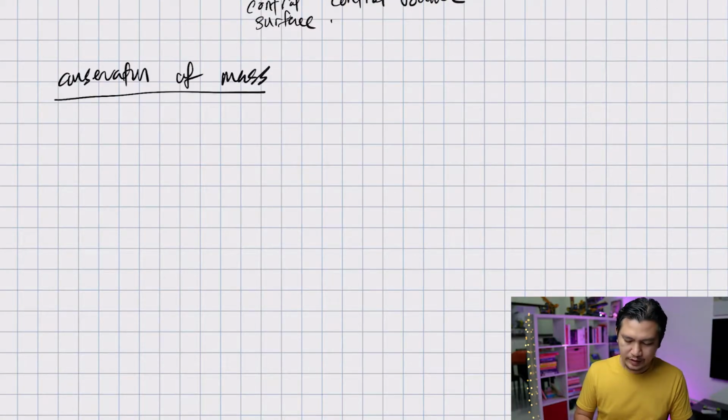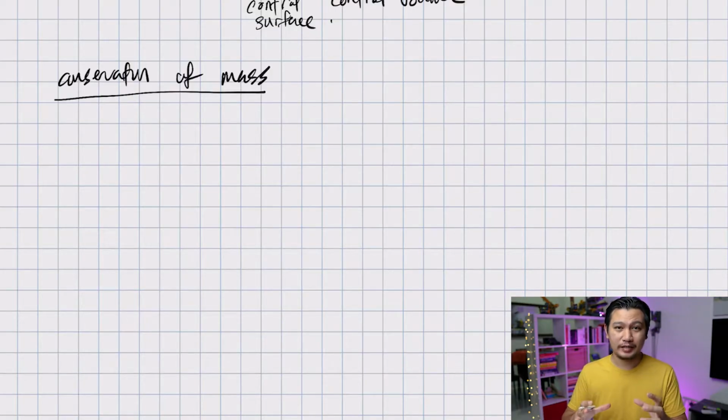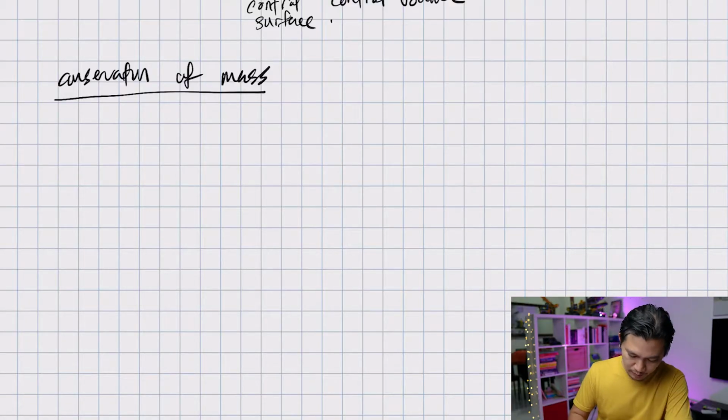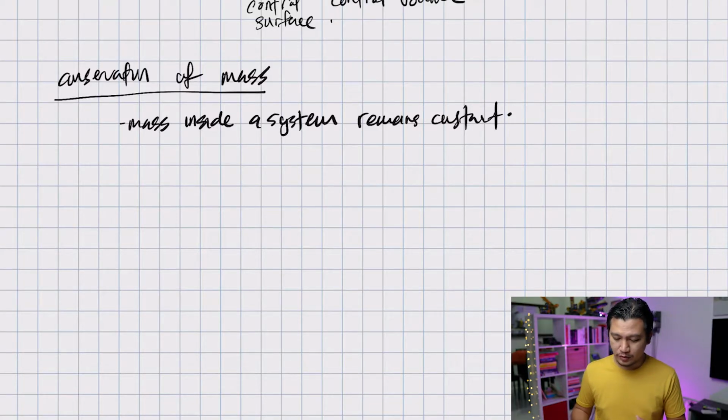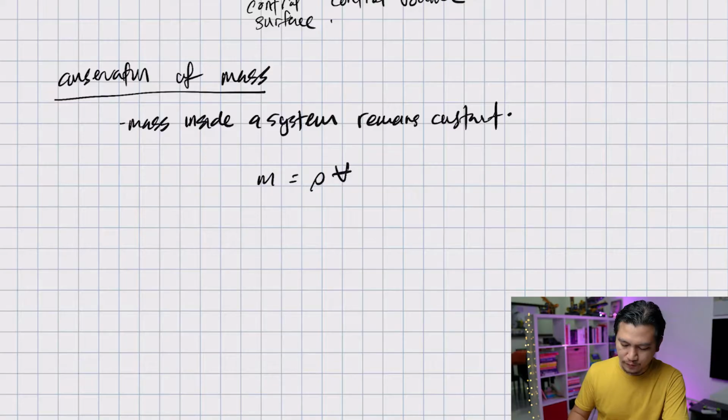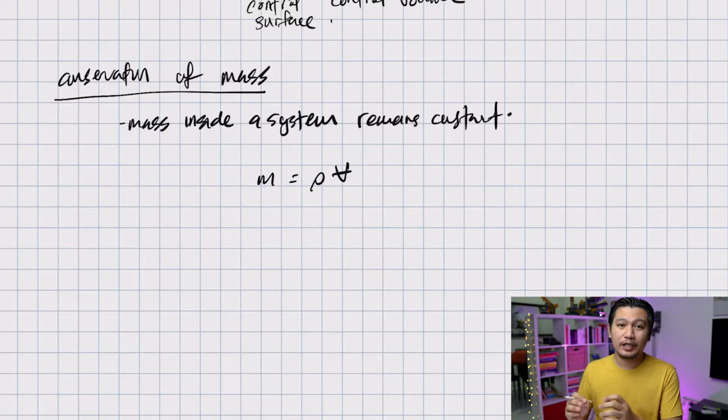For conservation of mass, the law states that the mass that is contained inside a system must remain constant. So mass inside a system remains constant. And how do we develop the integral equation to represent this conservation of mass law? First of all, we know that mass is equal to rho times volume. But as the flow goes from point 1 to point 2, the density could change.